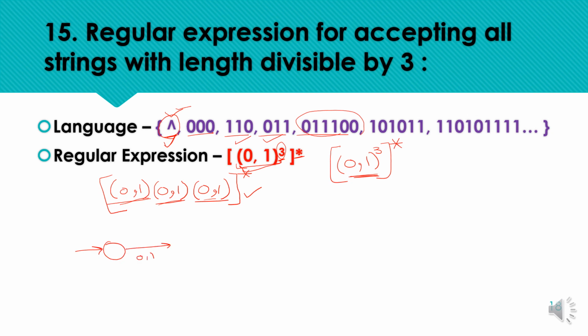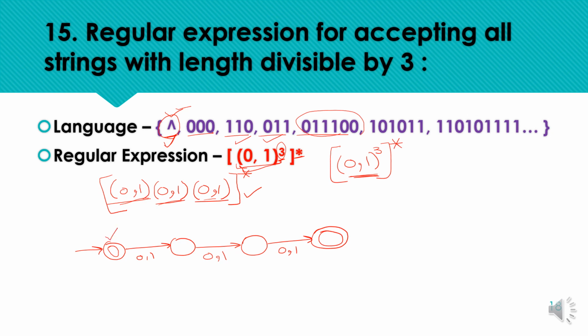So after receiving the first symbol we move to the second state. After receiving the second symbol we move to the third state, and after receiving the third symbol we move to the final state. And the initial state should be the final state, because of the minimum constraint for null.